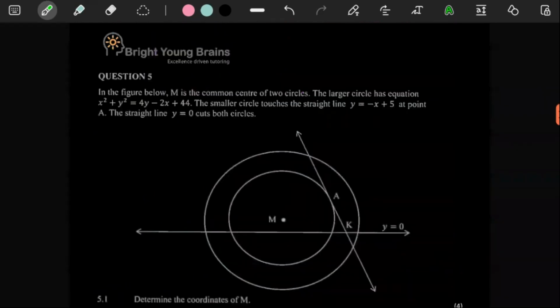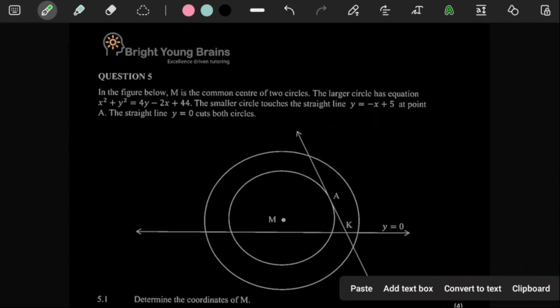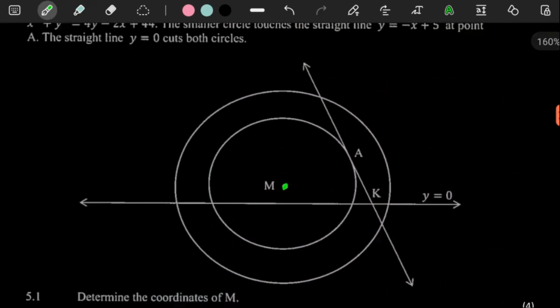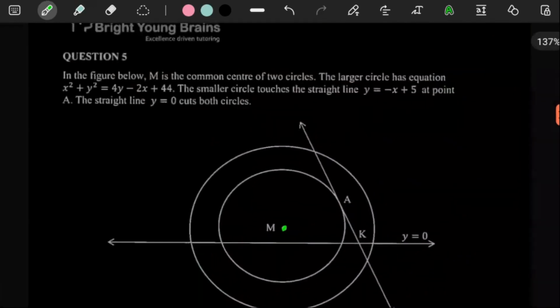Question number 5. It says here, in the figure below, M is a common center of 2 circles. So both circles have M as the center. And then it says the largest circle has this equation. It's not in standard form, but we can put it in standard form for us to get M and also the radius.